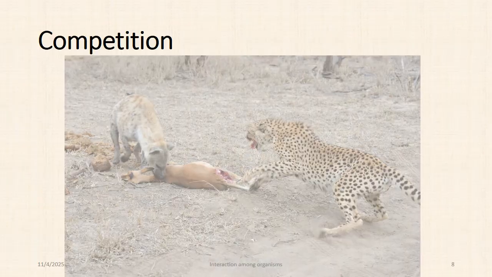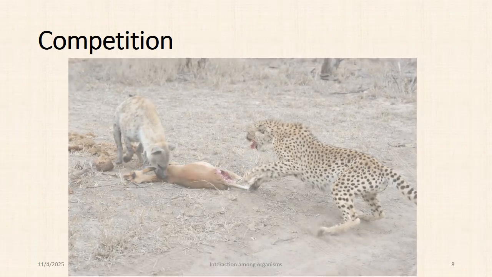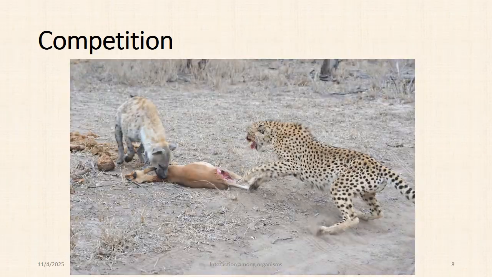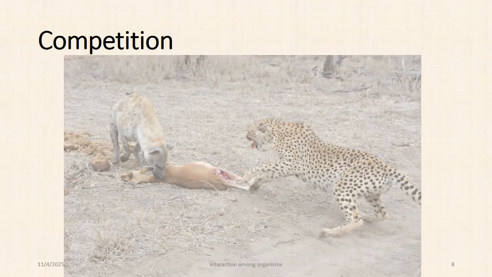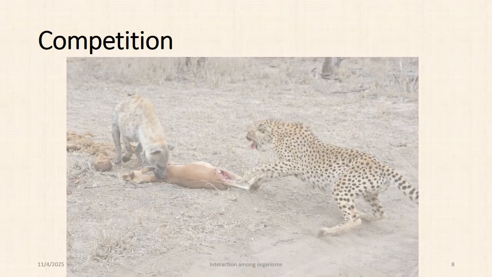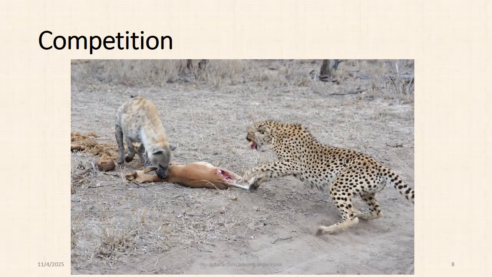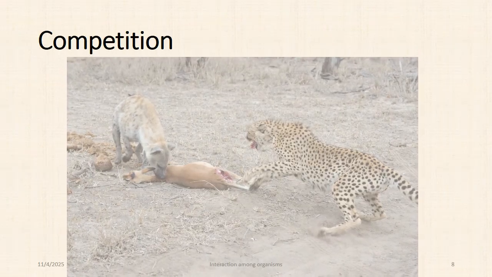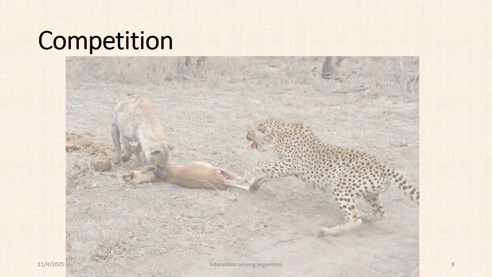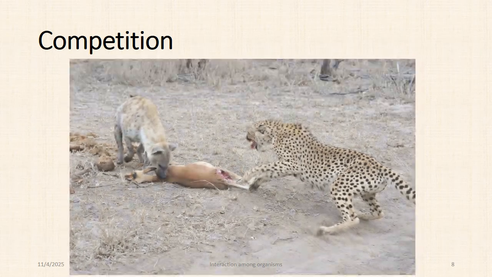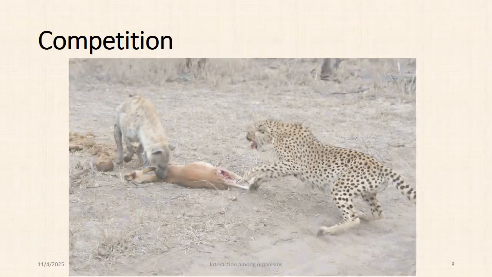So the same impala is the food source of both leopard and hyena. So for that source of food, both leopard and hyena have to compete with each other. In this relationship, leopard and hyena are not fighting directly. Leopard is not taking hyena as source of food, or hyena is not taking leopard as source of food. They both are fighting for the same source of food.